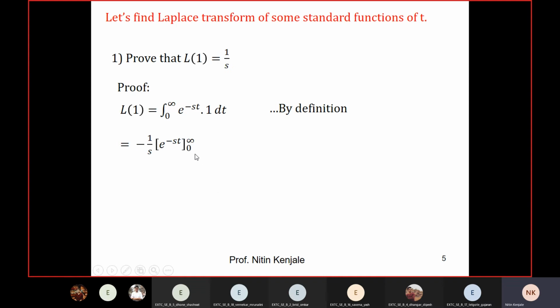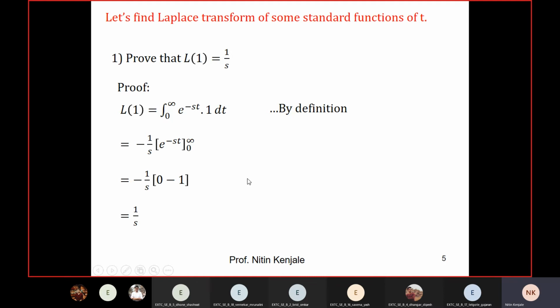0. Then substitute the lower limit in t. When you substitute the lower limit in t, it will be e raised to 0. e raised to 0 is 1. So we have minus 1 by s outside, and inside the bracket we have 0 minus 1. This minus minus becomes plus. We have 1 by s as the final answer. So Laplace transform of 1 is 1 by s.